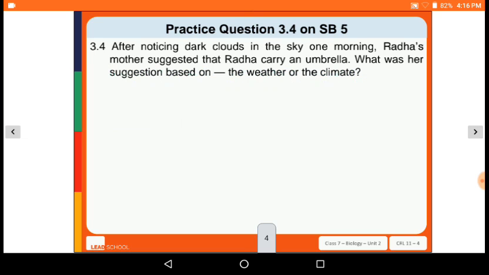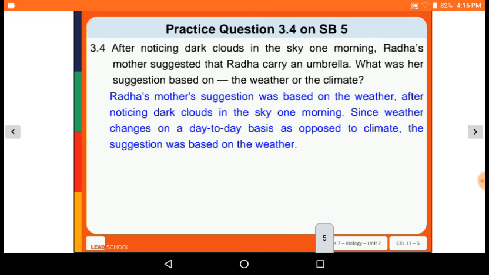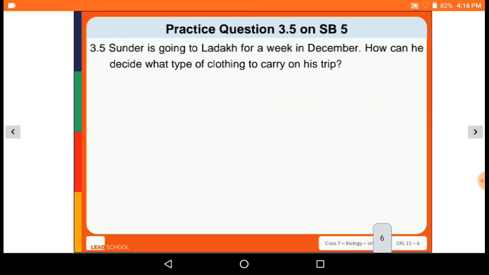Next question. After noticing dark clouds in the sky one morning, Radha's mother suggested that Raja carry an umbrella. Was her suggestion based on the weather or climate? So Radha's mother's suggestion was based on the weather, after noticing the dark clouds in the sky one morning. Since weather changes on a day-to-day basis as opposed to the climate, the suggestion was based on the weather.